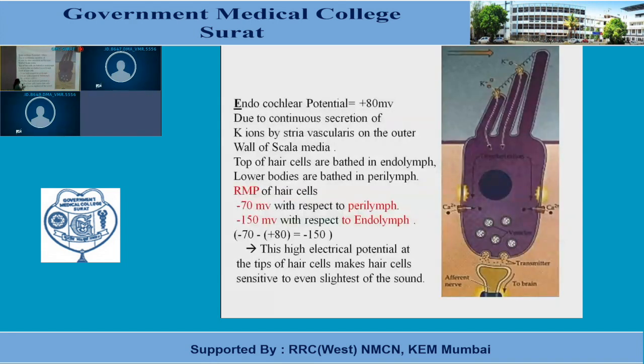Now this is the diagram of hair cells. Again, it is showing how the receptor potential develops. Now the tip links of the stereocilia get uprooted. Potassium enters into the hair cells, resulting in depolarization. The process of depolarization is the same. A wave of depolarization travels along the membrane.